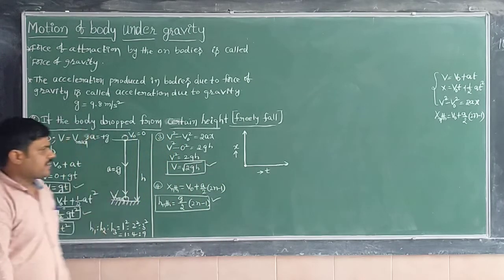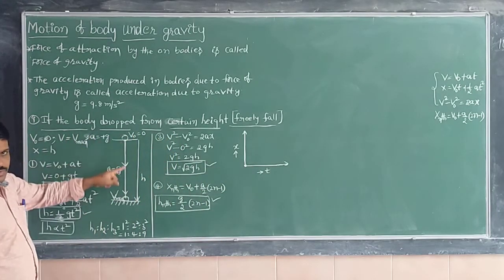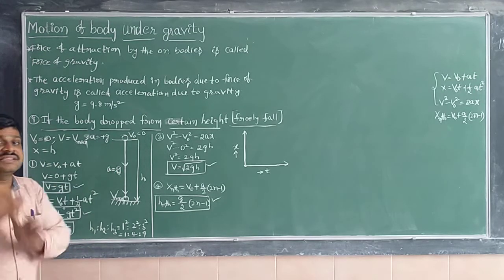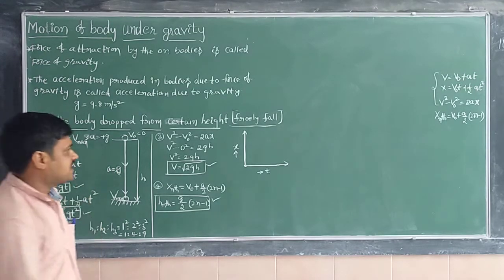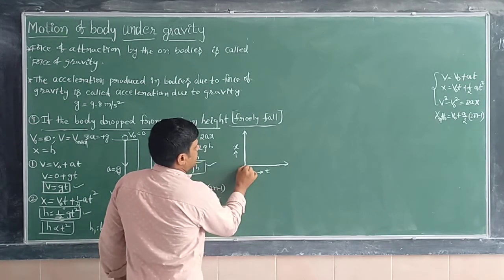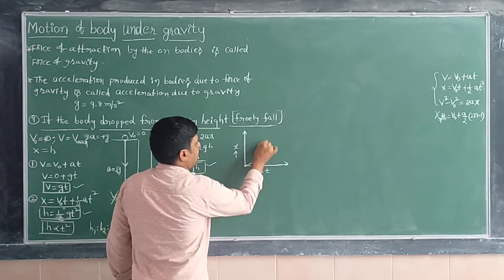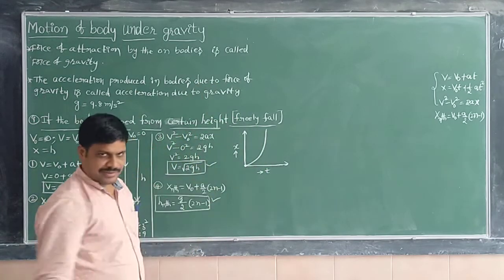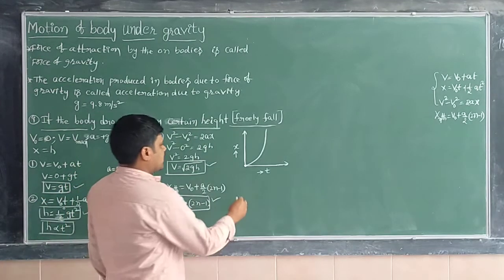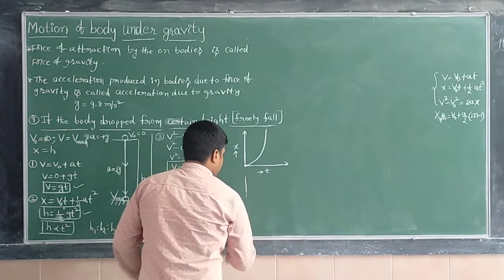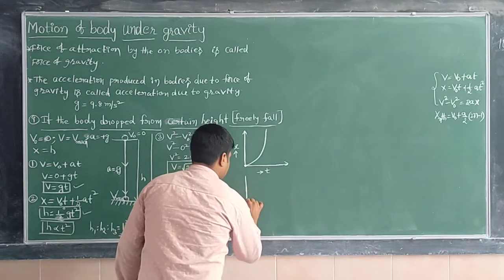As it moves downward, velocity is increasing, and with increasing velocity the graph becomes curved like this.